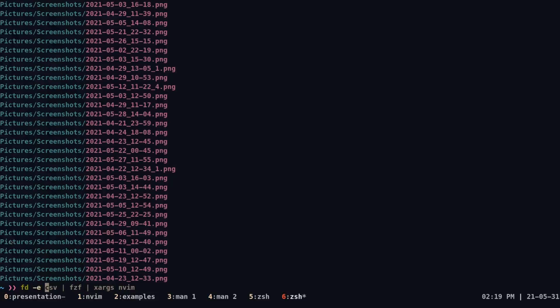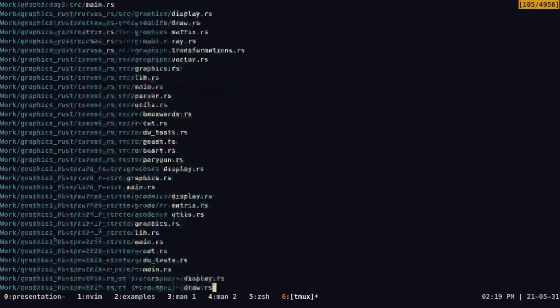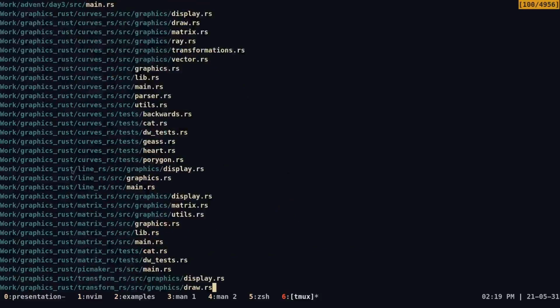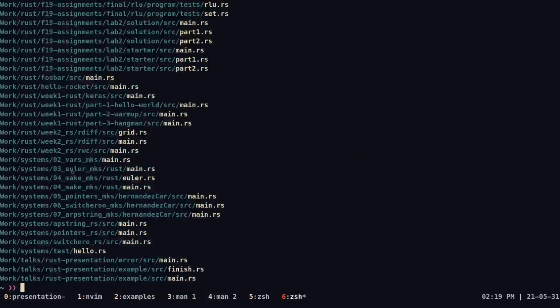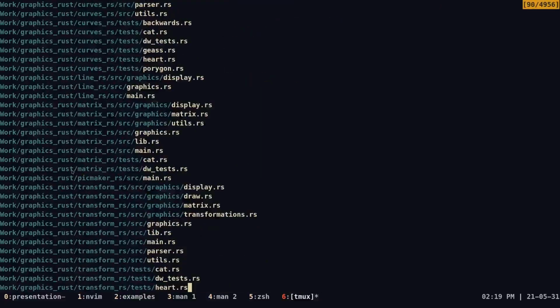So basically here we're telling fd to only find files with some sort of extension. And the extension we're going to look for is rs, right? And rs stands for Rust. So I'm going to look at all of my Rust files in my hard drive. And you can see this is a long list, and I kind of don't want to take a look at